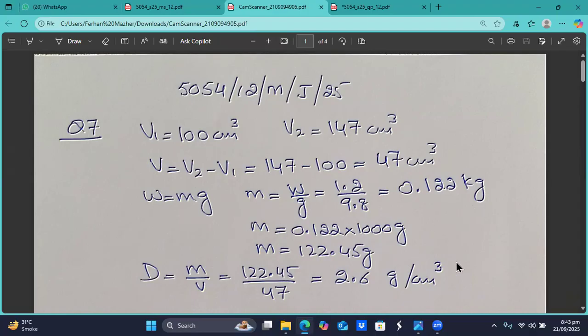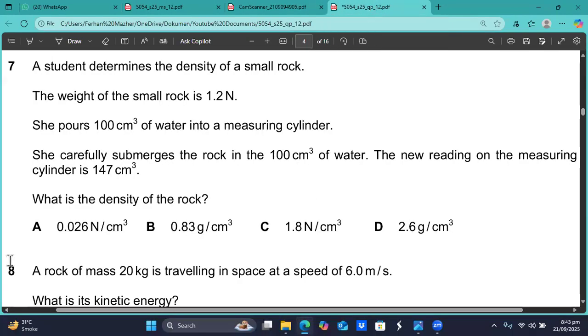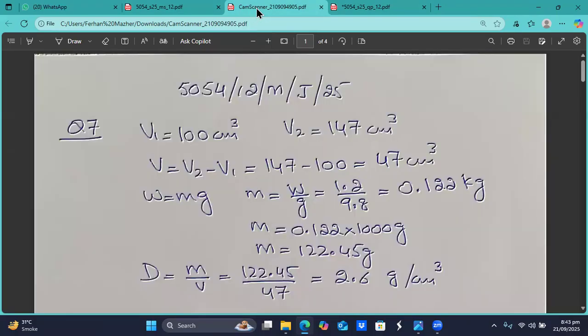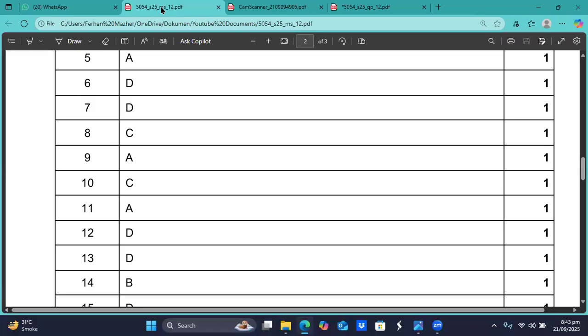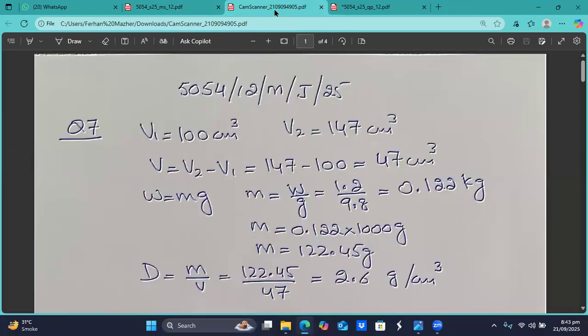Now the density is equal to the mass divided by the volume. So it will be 122.45 divided by 47. And that will be 2.6 grams per centimeter cube. So we think that D is the option, sir. 2.6 grams per centimeter cube. This is how this numerical is solved. Question number 7, D is the right option, sir.